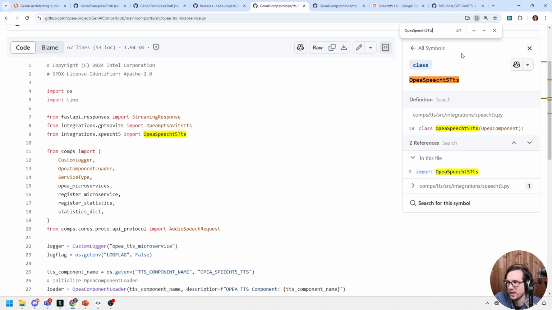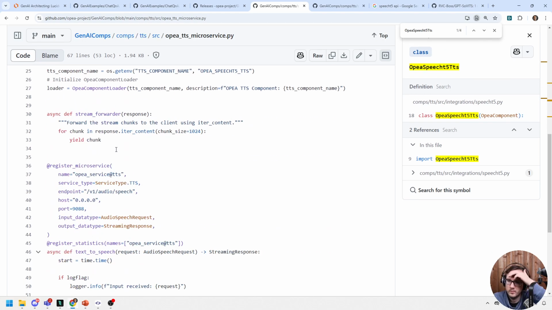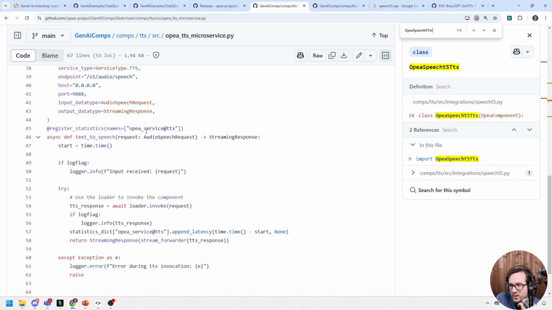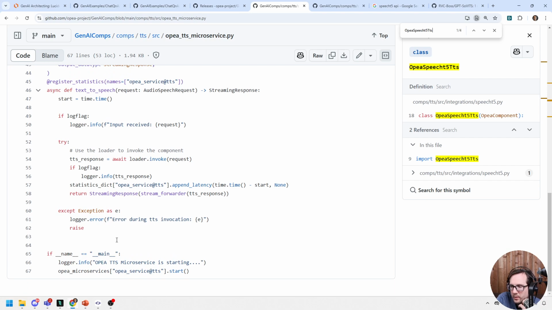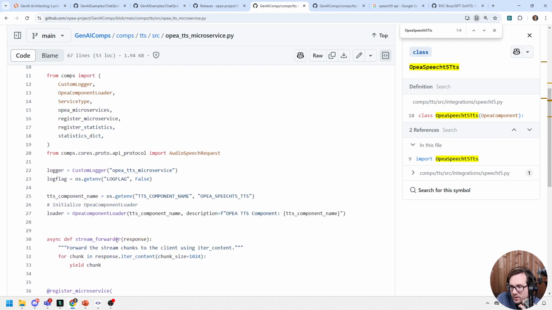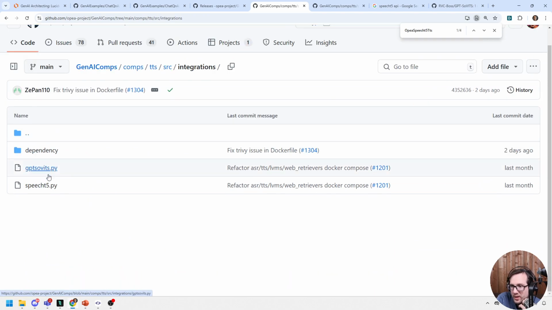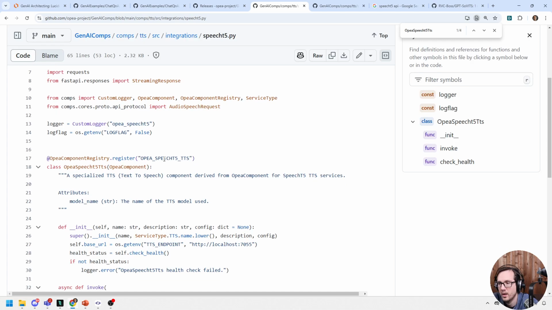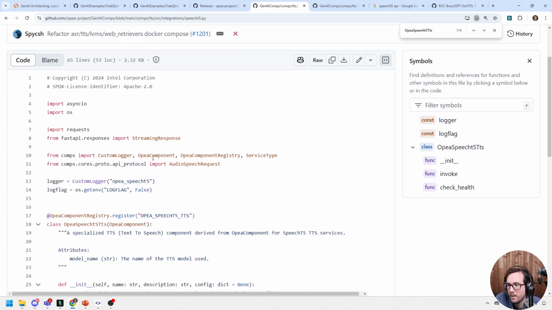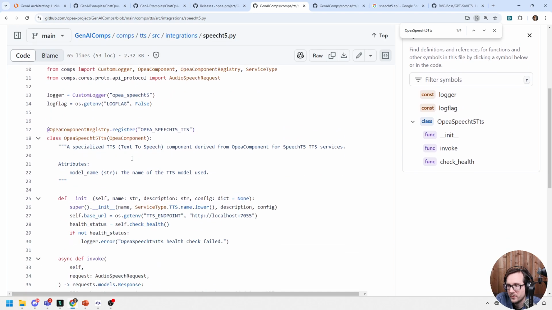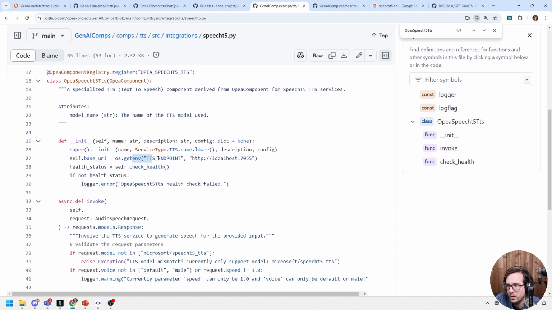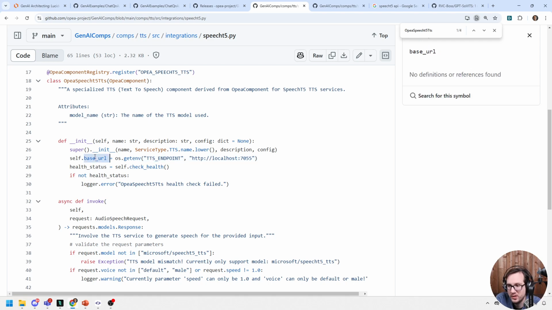It must be specifying an endpoint for it. Text to speech. Where's the code? There's not a whole lot in here, that's for sure. Oh, it's under integrations. Okay, so we got to go back a step in integrations and then into here. Okay, there it is. So now we have custom logger, cool. There, see? So you just specify base URL endpoint.